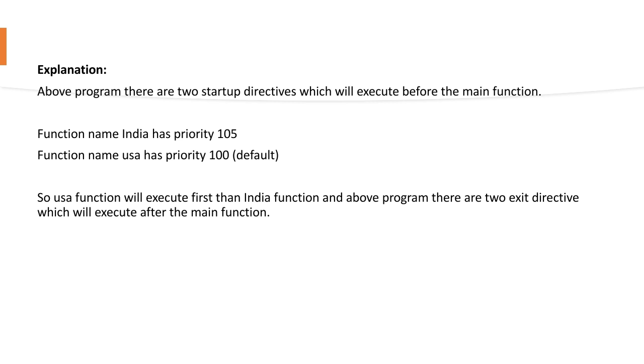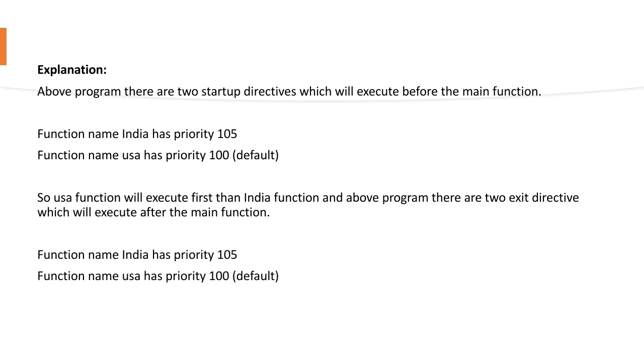Function name India has priority 105, USA has default, that is 100. So India function will execute first, then USA. Let's see hash pragma inline directive in C.